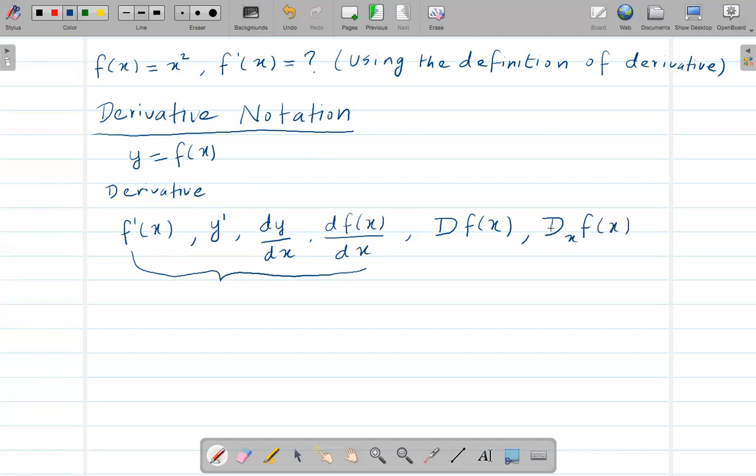This means again we are taking the derivative of f of x in terms of x. But I will be using the earlier kind of notation a lot in this class. If you see this, don't be surprised. You might see it, but I'll use the other one most of the time. But it's still good to know. It will be useful for the future as well.